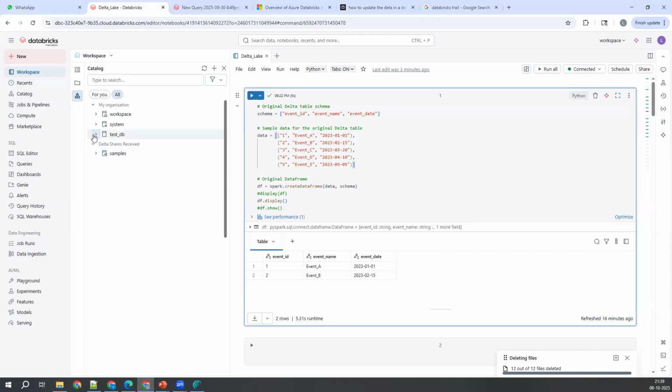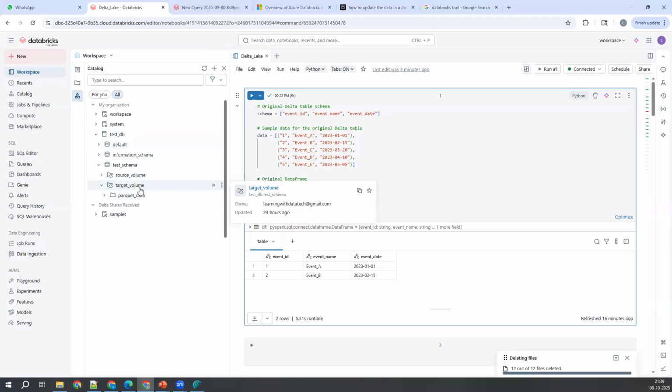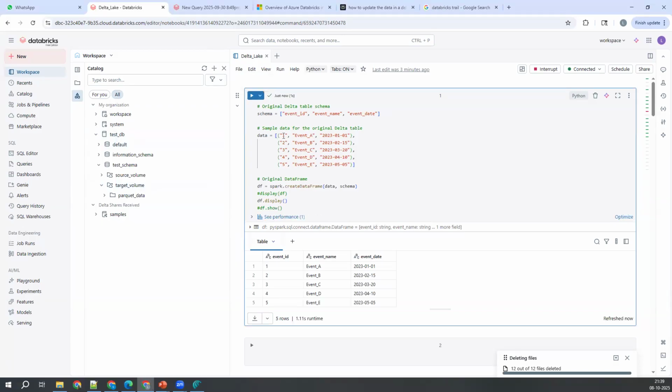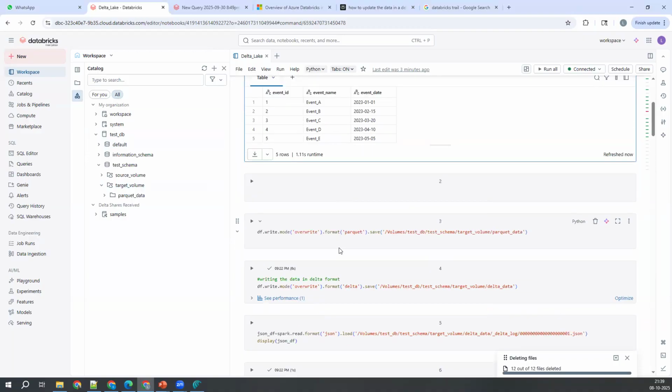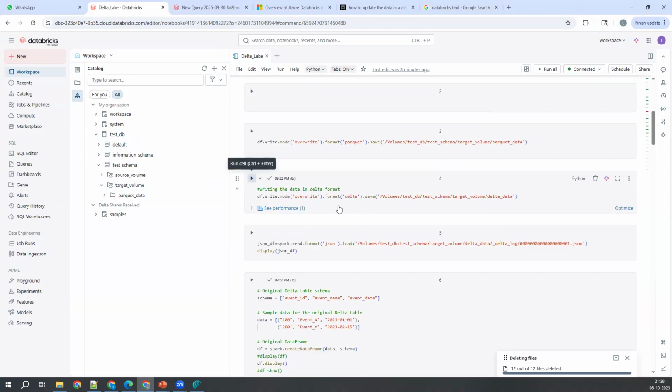Okay, I just deleted the target folder from this location. What I wanted to do is create this folder once again. For that, I'm creating a data frame here. I got 5 records here. Now, I'm writing that data to the Delta table.